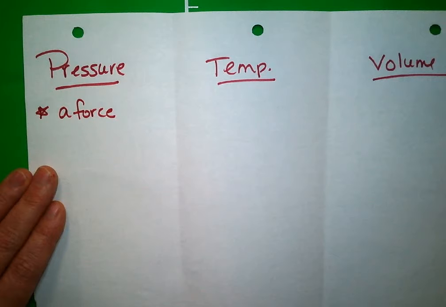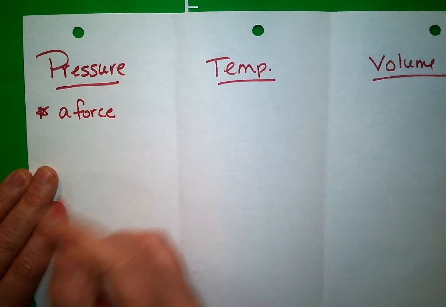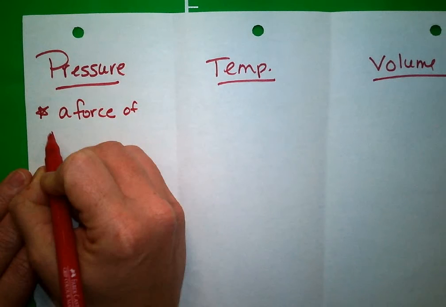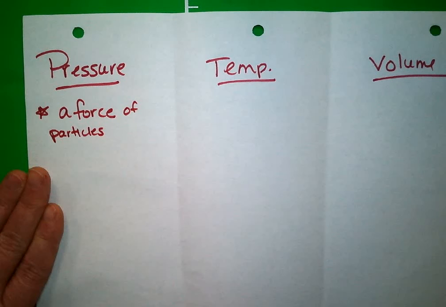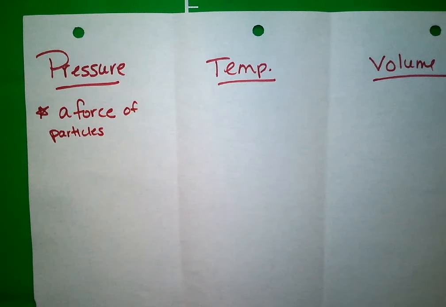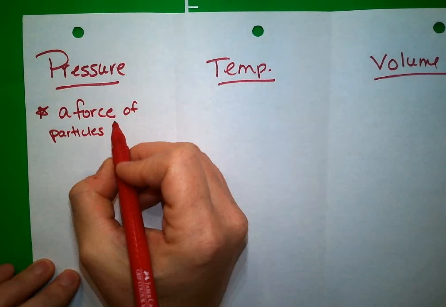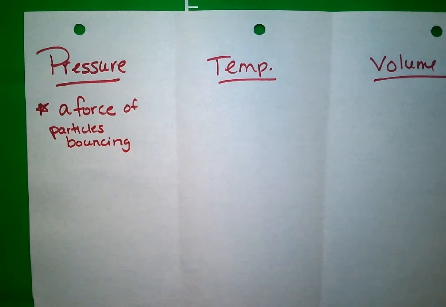Particles, that's right. So it's a force of particles. And what are those particles doing in the gas? They're moving around and they're bouncing around, right? So it's the force of the particles bouncing. And that bouncing around, when they collide with other particles and they collide with the edges or the walls of that container, it creates that pressure.